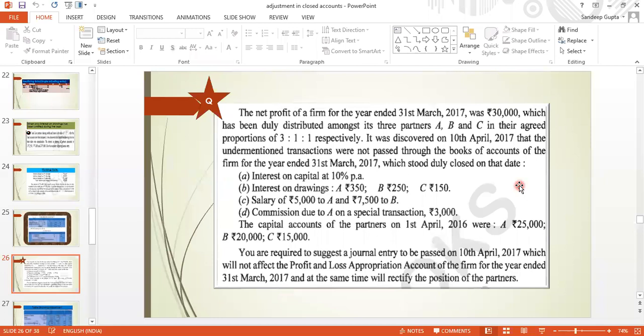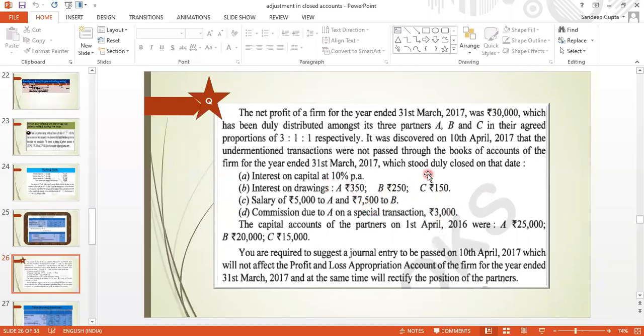So now the question is clear. Before dividing 30,000, we should give interest on capital, interest on drawing should be charged, salary should be given, and commission. But we have not done this. Directly we had divided the 30,000 rupees in 3:1:1. So total appropriation was wrong, but appropriation was only wrong, not divisible profit. Proportion of divisible profit is the same. Here nothing is mentioned that the share of profit is also wrong. So we will rectify only for those items which have been omitted, A, B, C and D, and the capital is given only to calculate interest.